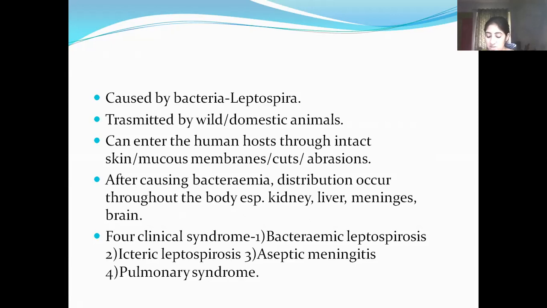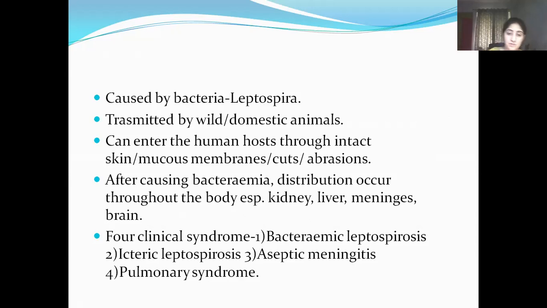In the developing world, the disease most commonly occurs in farmers and poor people who live in cities. In the developed world, it most commonly occurs in those who are involved in outdoor activities in warm or wet areas. So it can enter the human host through intact skin or mucous membrane, but the entry is facilitated by cuts and abrasions. Prolonged immersion in contaminated water will also favor invasion, as the spirochetes can survive in water for months.